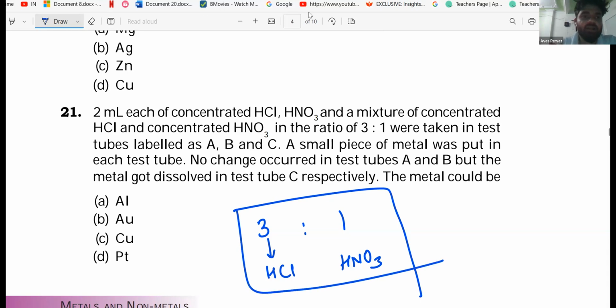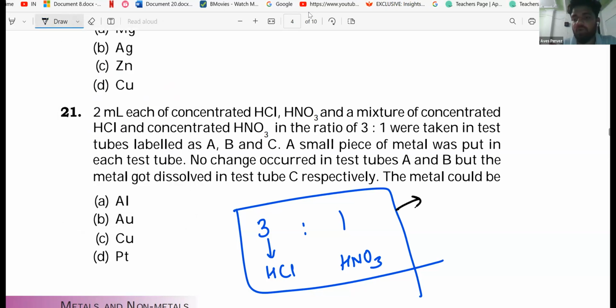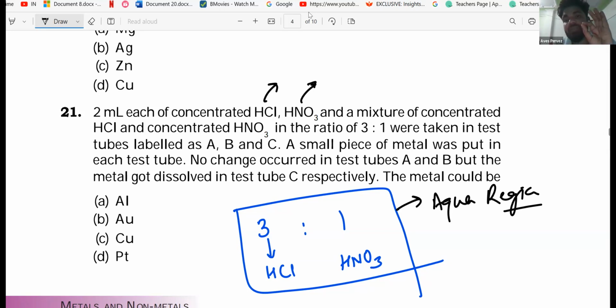Aqua regia is a mixture of concentrated HCl and HNO3. When these two are mixed together in a ratio of 3:1, you must notice that HCl should be taken 3 times the amount of HNO3.